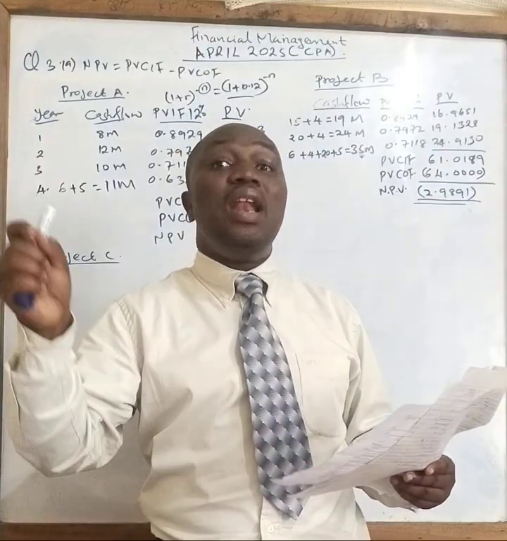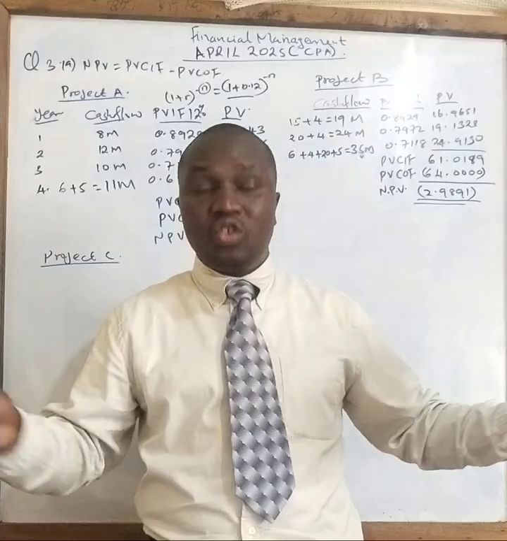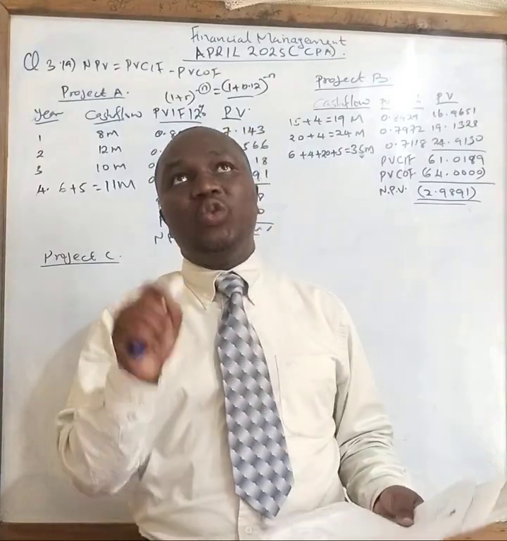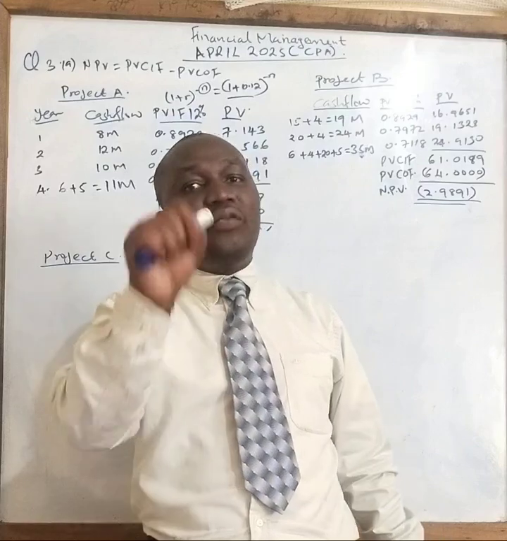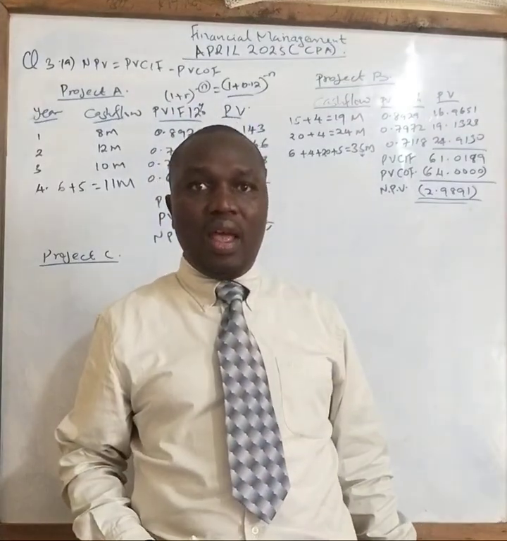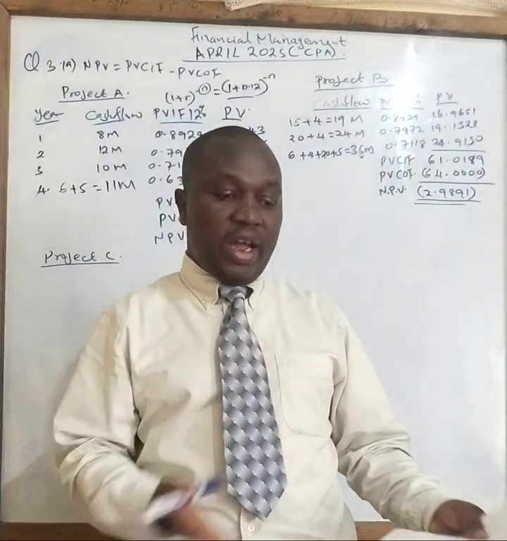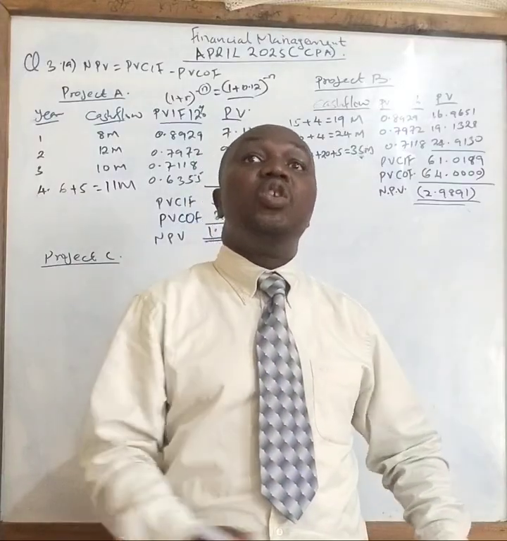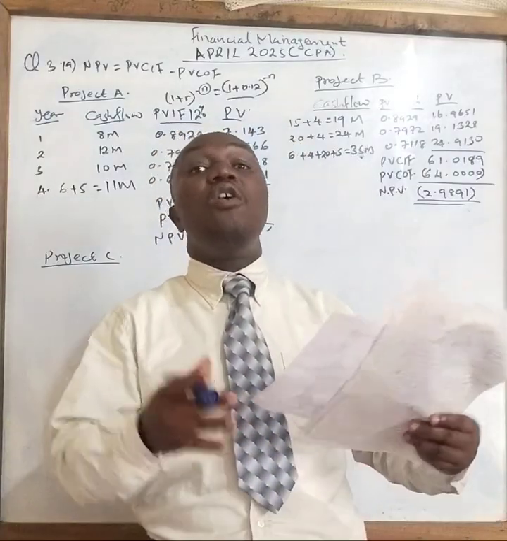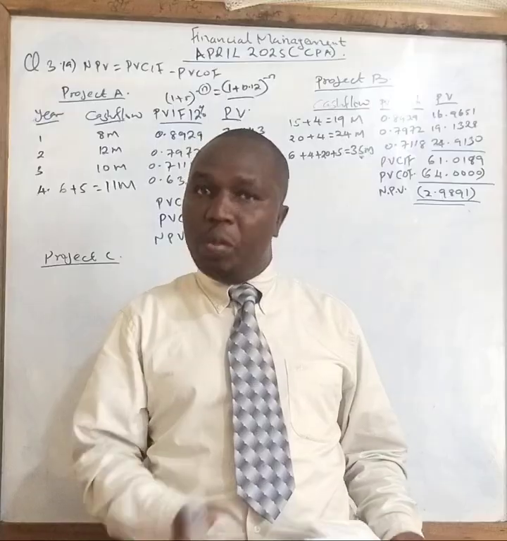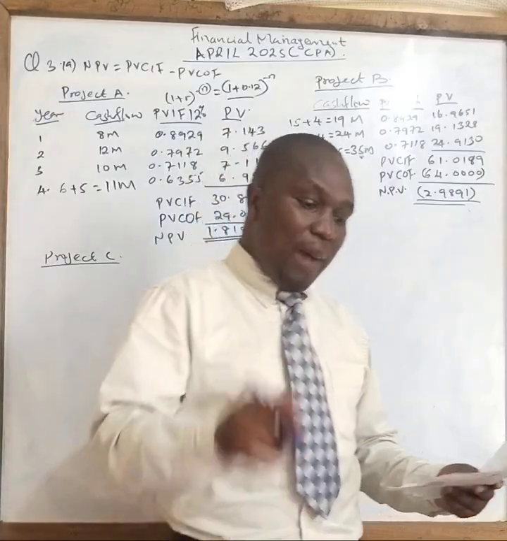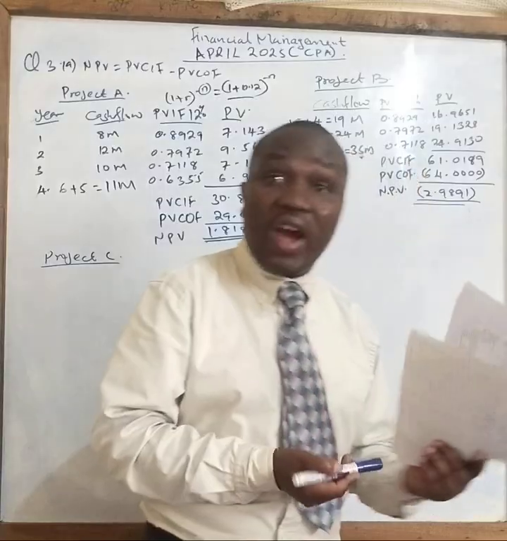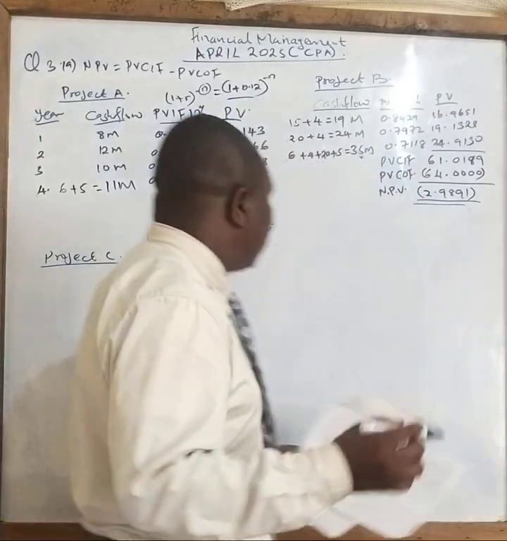It has its own lifespan, and for that lifetime you need to be given it. From this question, I'm going to assume it will last for 5 years. Any other person who answers this question can also assume this 18 million will go to infinity, and we are all right. Nobody will penalize you on this. So I'm going to assume this question will go for 5 years. If that is the case, this is how it should be done.